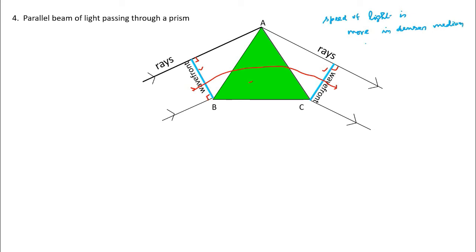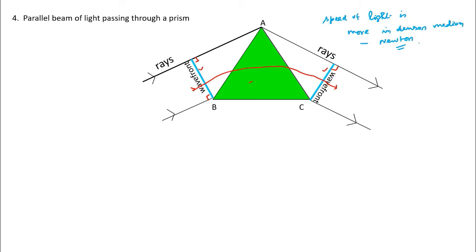Note that this is according to Newton's corpuscular theory, right? But this is not true. Newton's corpuscular theory says the speed of light in a denser medium is more, but that is not correct.